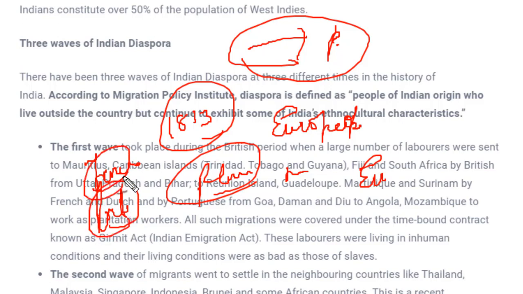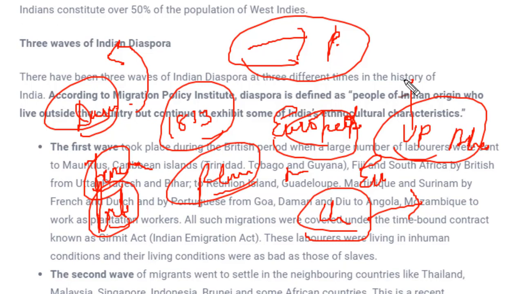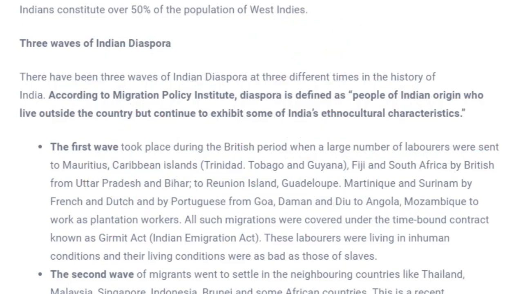The Portuguese held areas like Daman and Diu, so people from Daman and Diu were transported from India to other places as slaves or plantation workers, you can say. And the French people migrated people of Chennai, Tamil Nadu, and that area to other countries in the form of plantation agriculture. Similarly, the British used people from Uttar Pradesh and Bihar. Laborers from this area were migrated to other countries for work, especially to places like South Africa, where plantations could be grown easily. That's why people were sent over there.